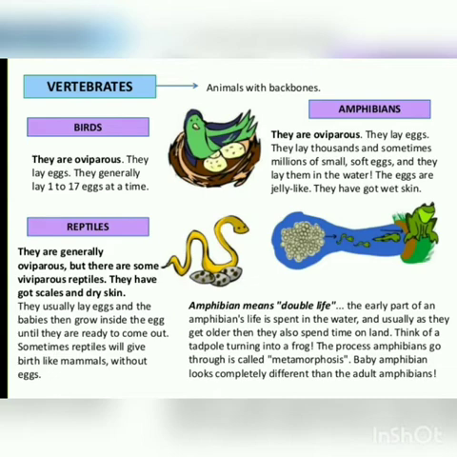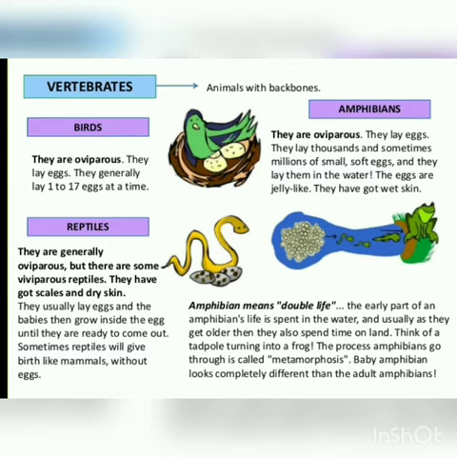So, further amphibian is described as the early part of an amphibian's life is spent in the water. That means they lay eggs in water and the babies are hatched in water. And usually, as they get older, then they also spend time on land. Think of a tadpole turning into a frog. The process amphibians go through is called metamorphosis.